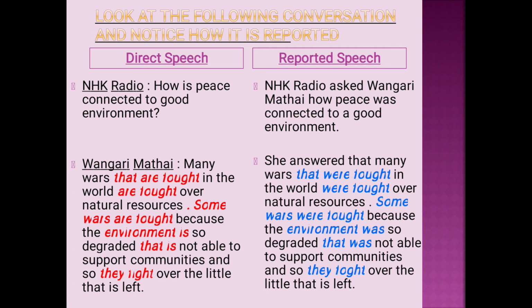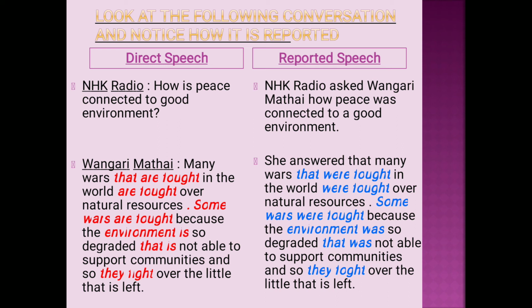The answer has been reported like this. She answered that many wars that were fought in the world were fought over natural resources. Some wars were fought because the environment was so degraded that it was not able to support communities, and so they fought over the little that is left.